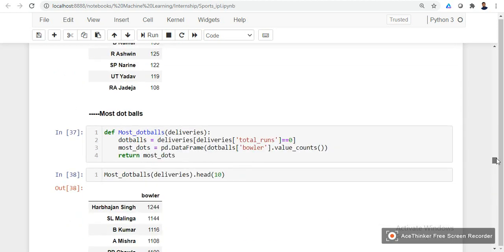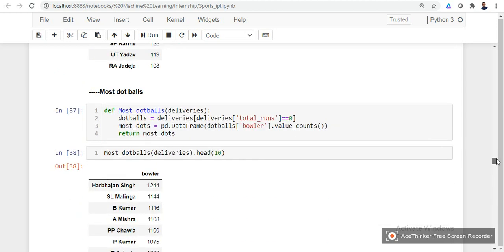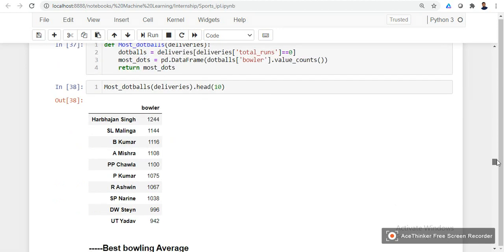In the next category, most dot balls. In this category we have Harbhajan Singh with 1244, and then Lasith Malinga 1144 and Bhuvneshwar Kumar and all the others.